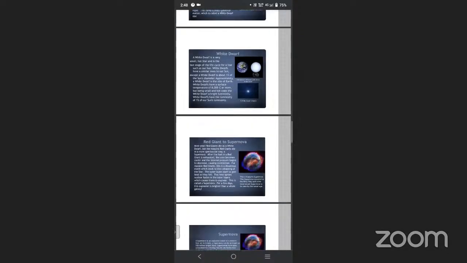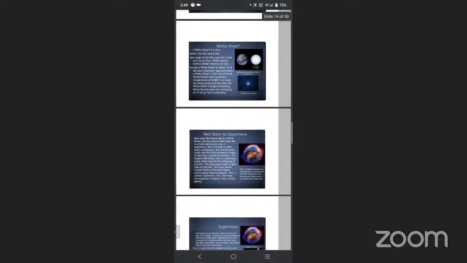White dwarf. A white dwarf is a very small, hot star. It is the last stage of the life cycle of a star such as our Sun. It is small and hot, and its temperature is much greater.